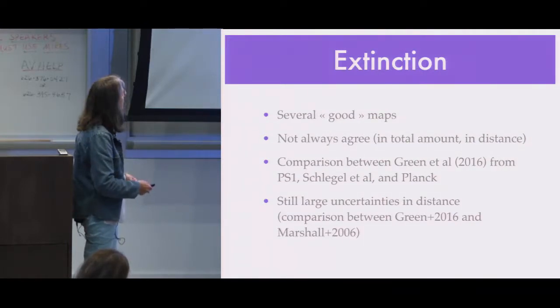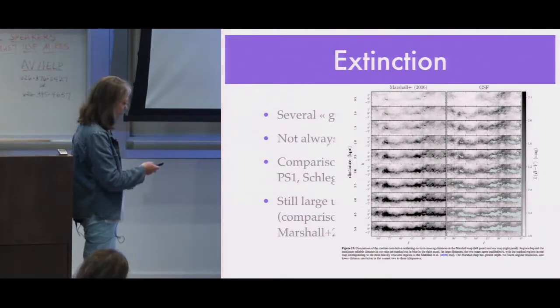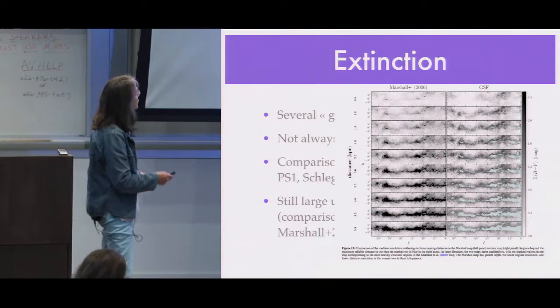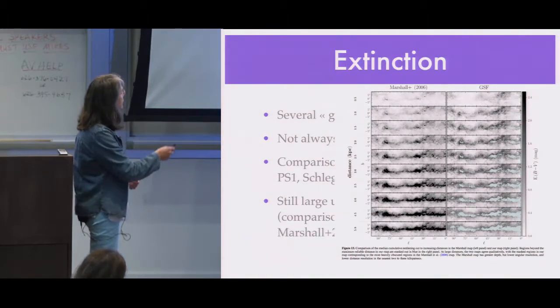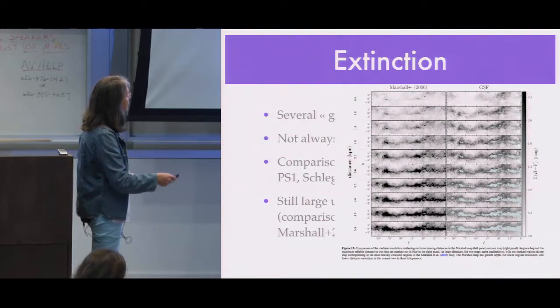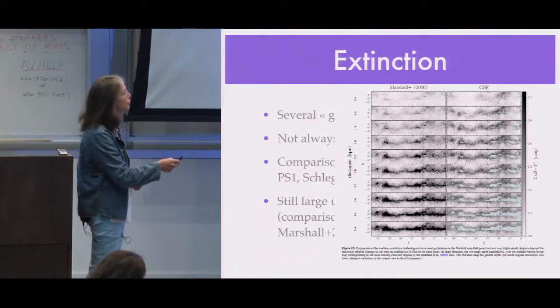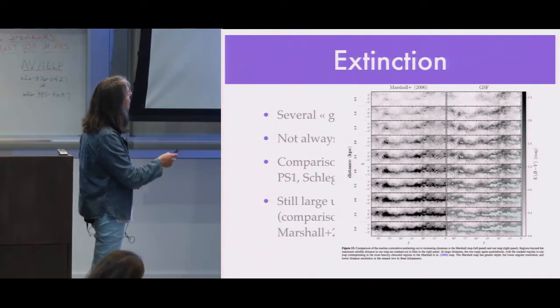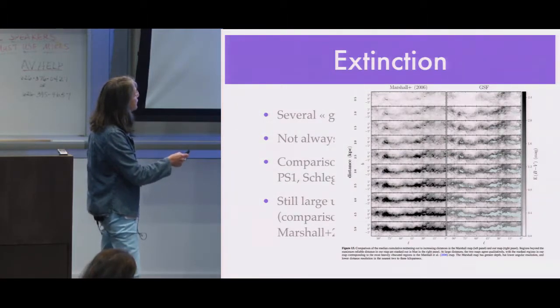Now, if you compare the same Green et al. map with the Marshall et al. map, you have a different distance range. You see that roughly they have the same structures, but the structures are not always at the same distance. For example, at this distance, there is less dust density in Marshall than in Green. Green has more there.